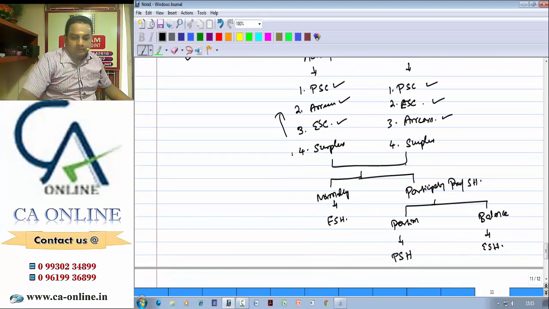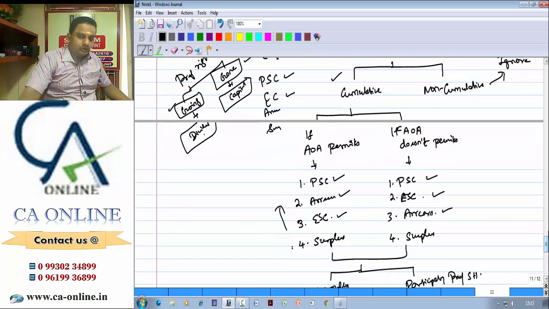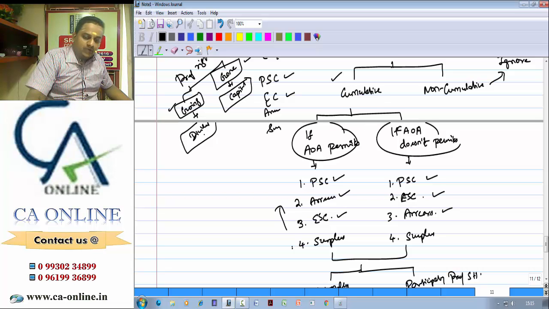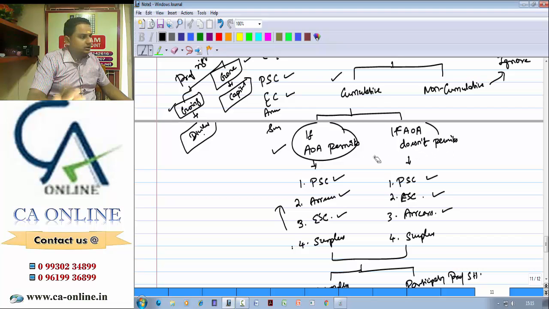The surplus, whatever is left over, first you can give for equity. Normally it goes entirely for equity. Suppose the preference shares are participating preference shares, a portion will go to the preference shareholder and the balance will go to equity shareholders. Now, here also, if the question is silent, whether AOA is permitting or not permitting, what stand do we need to take? Most of the problems in the exam, they will assume AOA is permitting the company to pay arrears of dividend even before returning equity capital. So you should take this stand only.